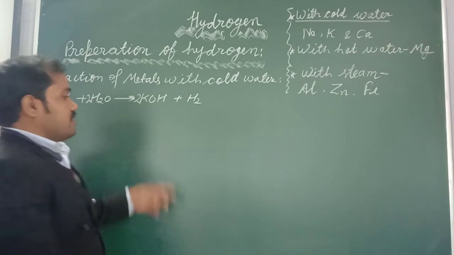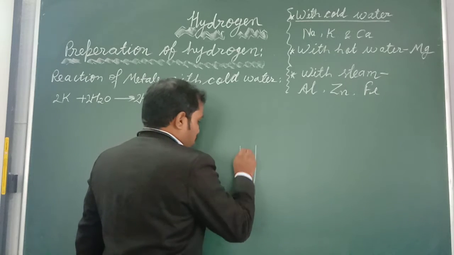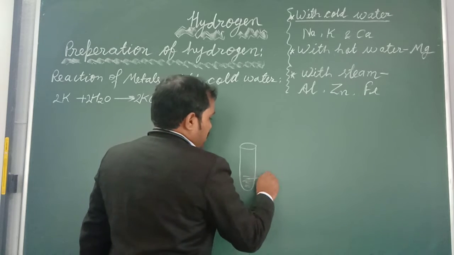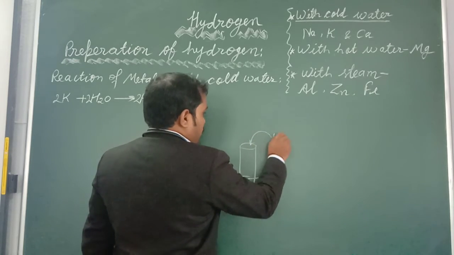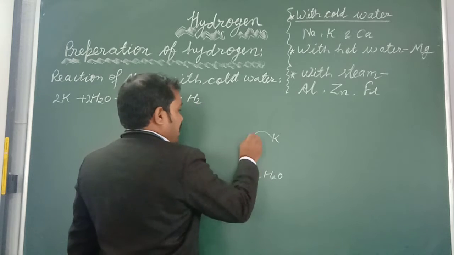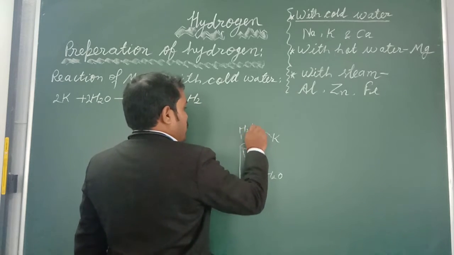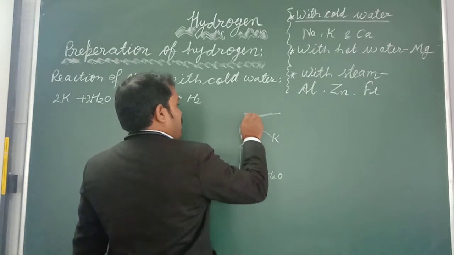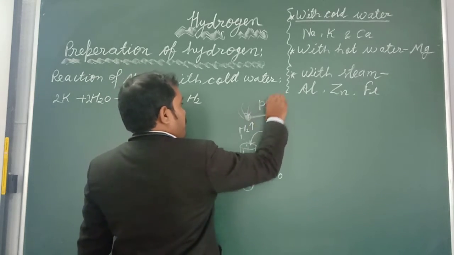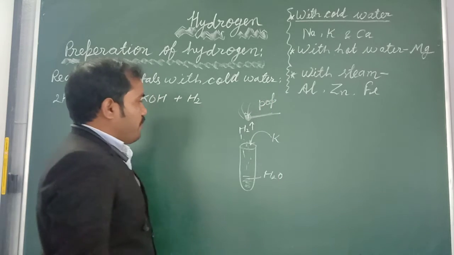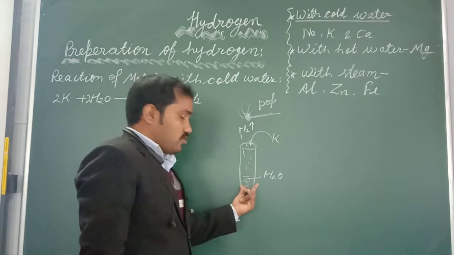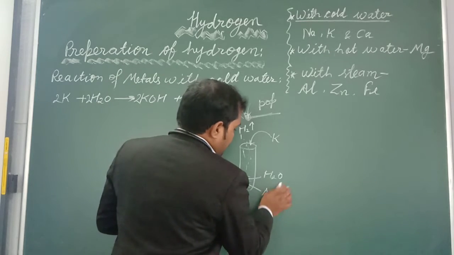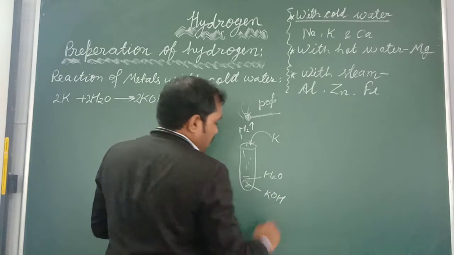Suppose you do the same reaction in a test tube. You have taken water and when you add potassium, what will happen? Hydrogen gas will be produced, which will give a pop sound with a burning flame, and this solution becomes alkali. That is KOH, potassium hydroxide.